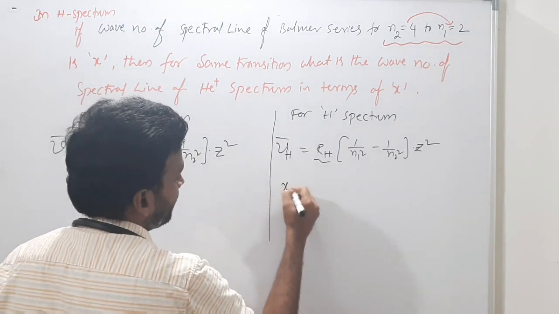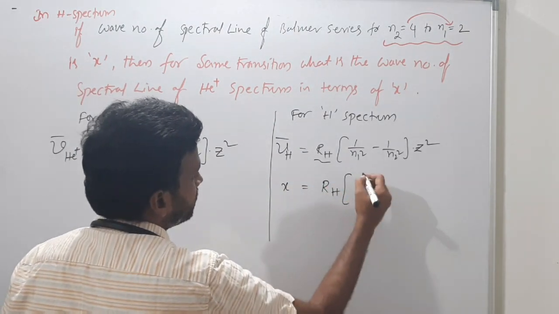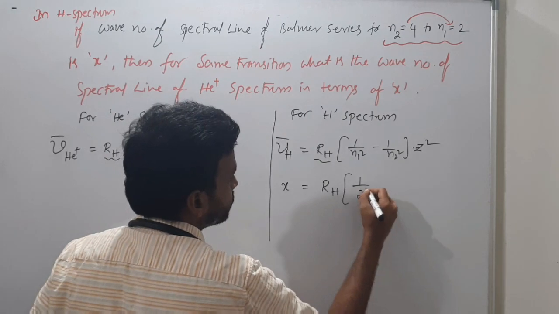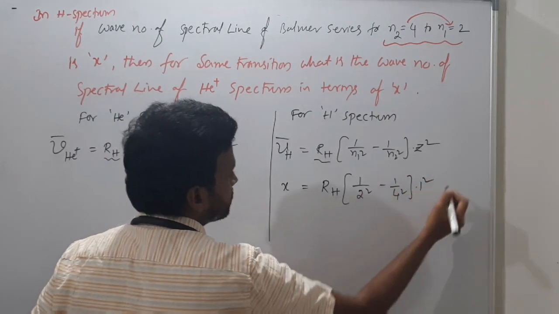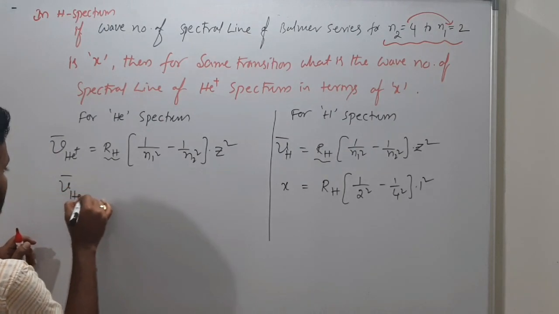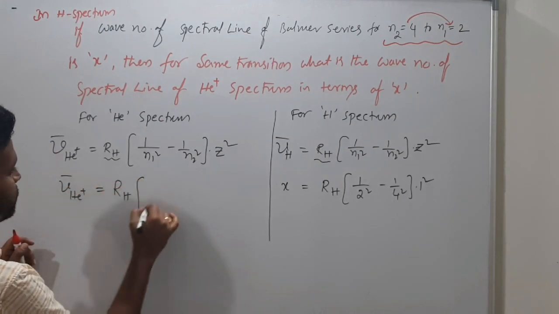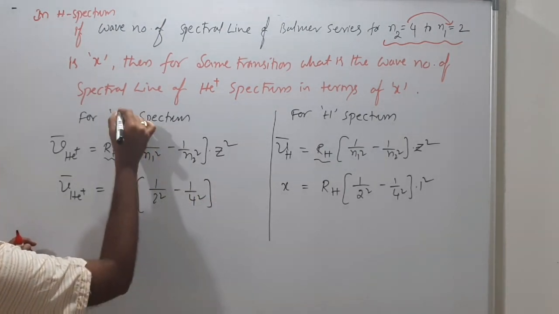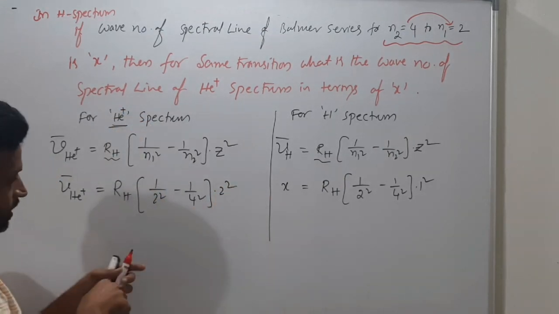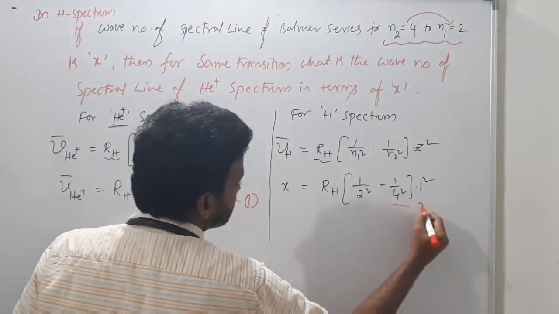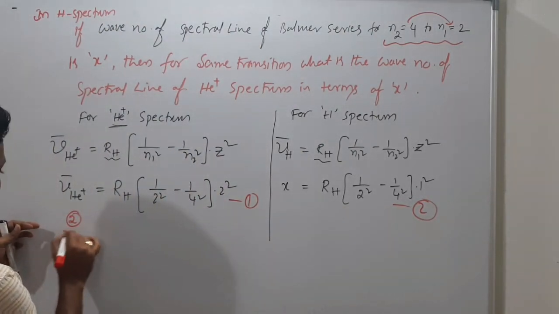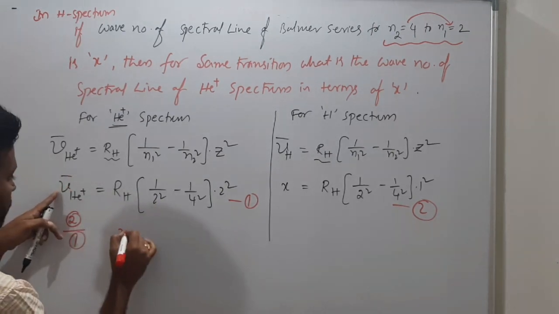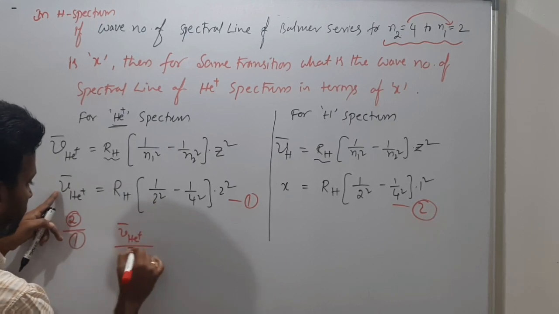So what can you write? x is equal to RH into, this RH value is also not required, 1 by 2 square minus 1 by 4 square into 1 square. This one, nu bar of He plus, is RH into, same story, same transition, 1 by 2 square minus 1 by 4 square, but for the He plus spectrum, so into 2 square. Suppose this is equation 1 and this is equation 2, so you do equation 2 by equation 1. Tell me what you will get: nu bar of He plus by nu bar of hydrogen.